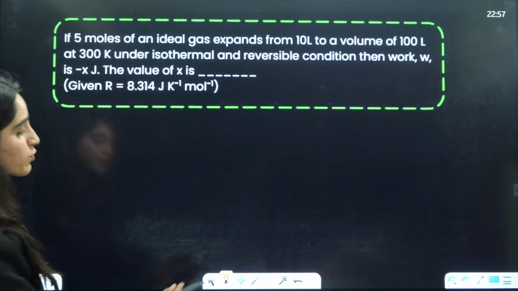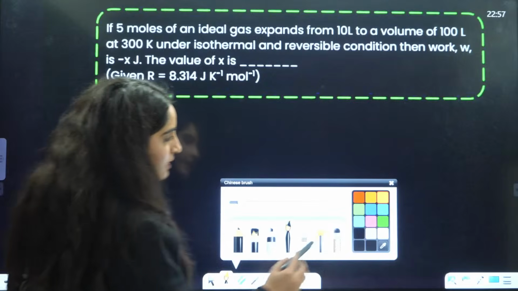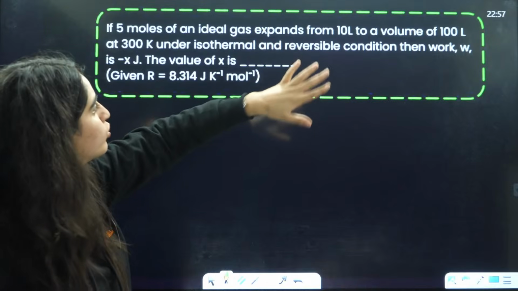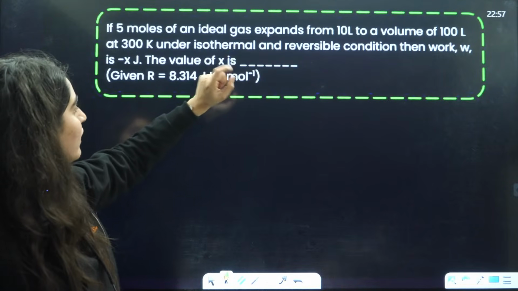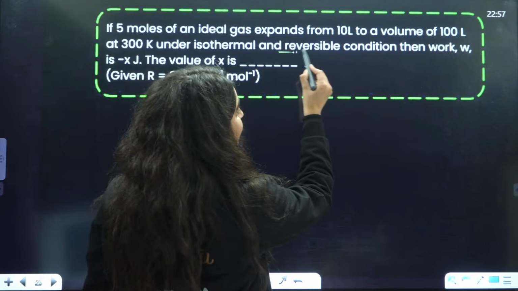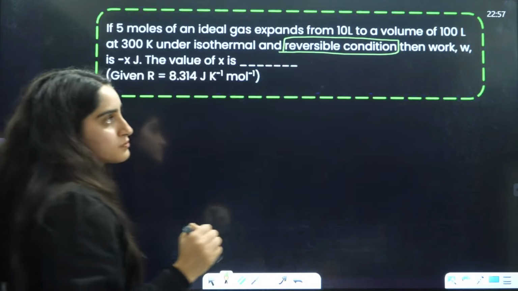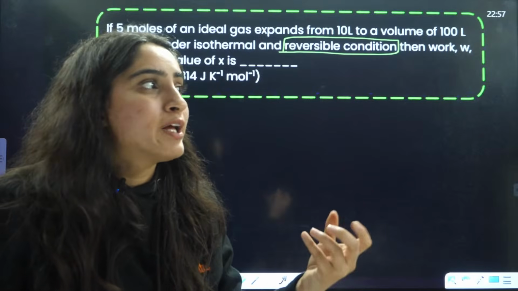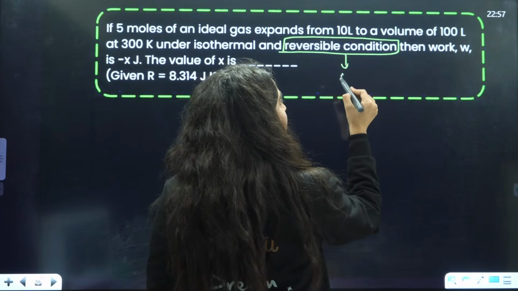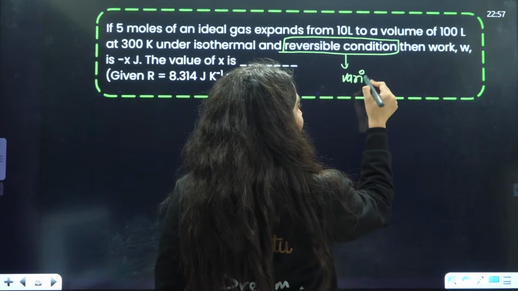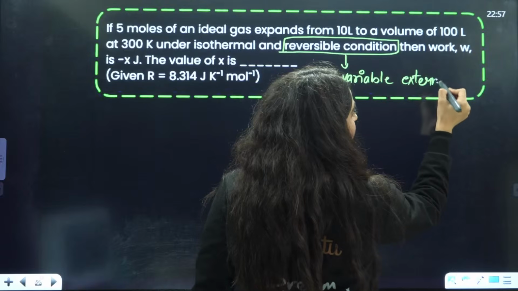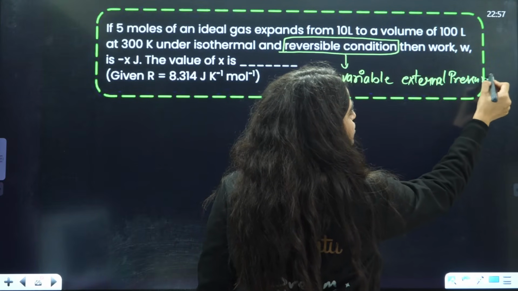Next question is: 5 moles of an ideal gas expands from a volume of 10 to a volume of 100 under isothermal conditions. Again isothermal is given to you, but here they are giving that it is a reversible condition. Or they could have given variable external pressure. Sometimes they don't give reversible directly, sometimes they give variable external pressure. That could also be given to you.